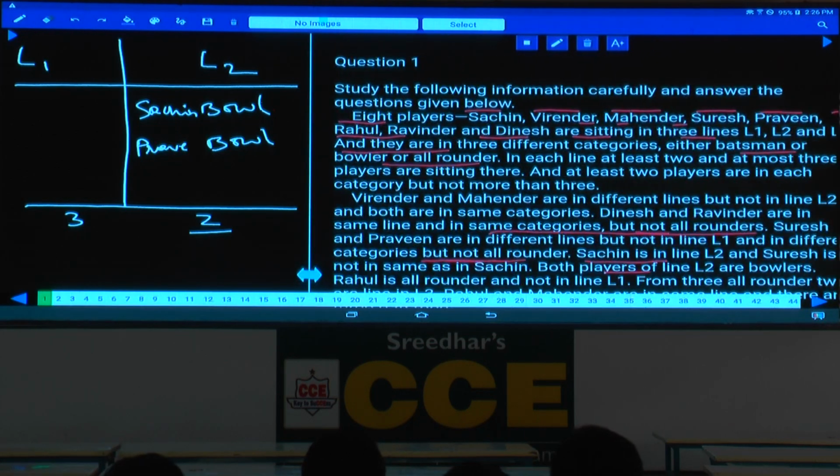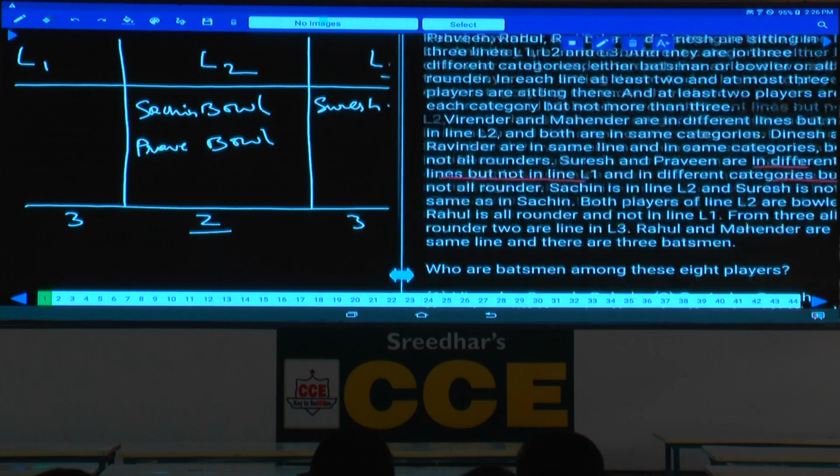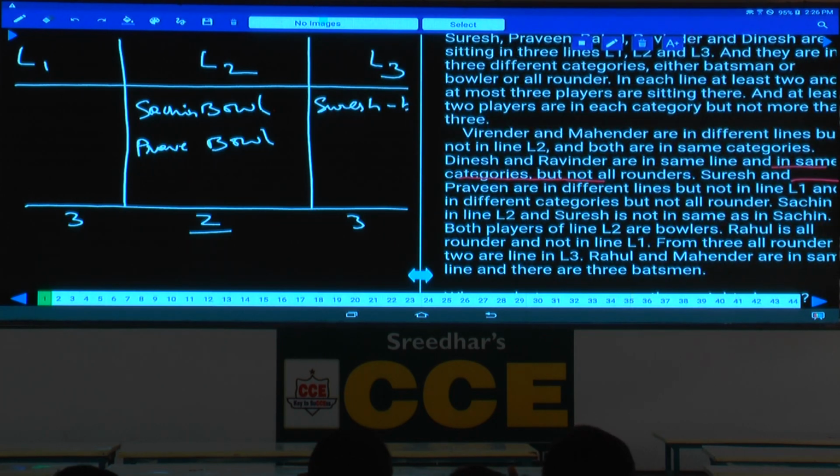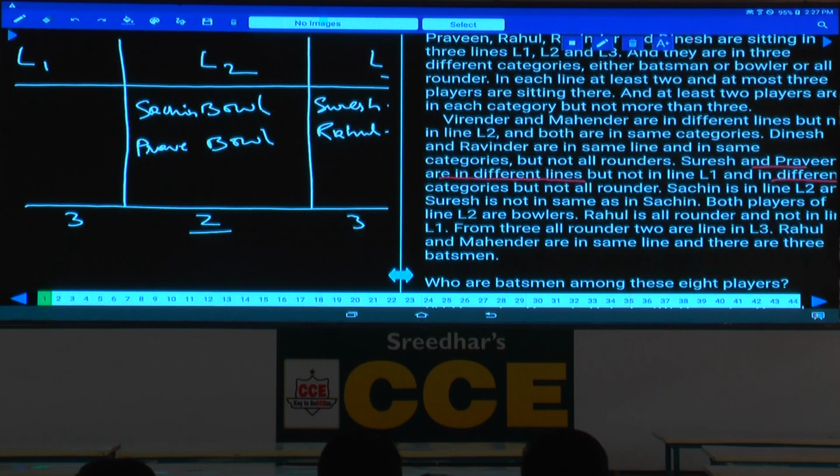Then again coming to this: Sachin is in line L2 and Suresh is not in the same line as Sachin. Both players of L2 are bowlers. Rahul is an all-rounder and not in L1. As Rahul is not in L1, where should Rahul be? Rahul must be in L3, and this person is an all-rounder. Rahul, L3, all-rounder, and not in L1.